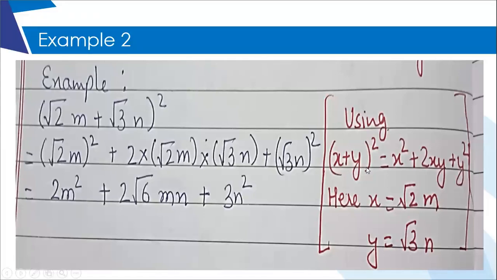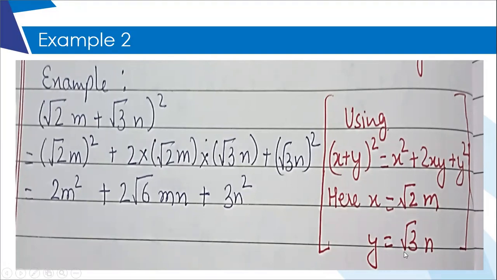First you will write which identity you are using, write the right side of that identity. Second thing is you will mention what is your x in the question and what is your y in the question. So if you try to compare, your x will match with root 2m and your y will match with root 3n. And I have mentioned that.